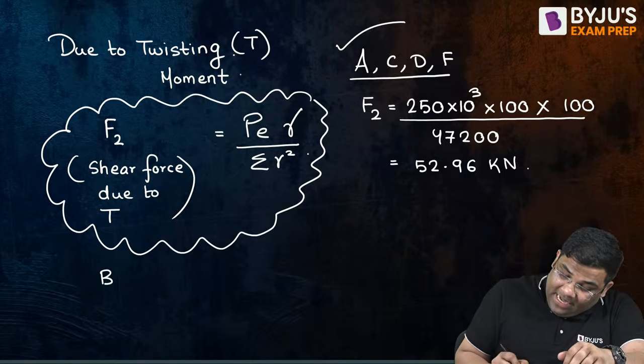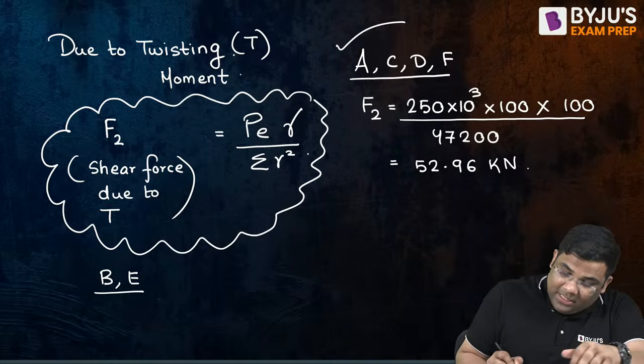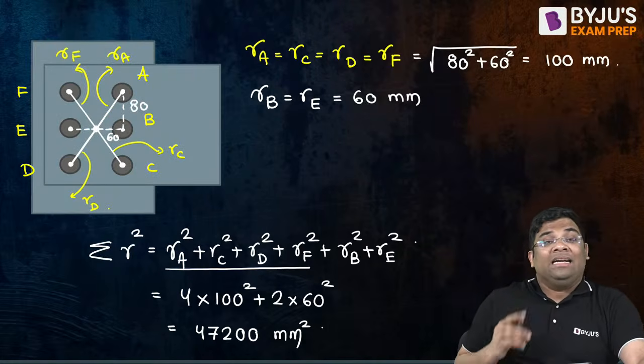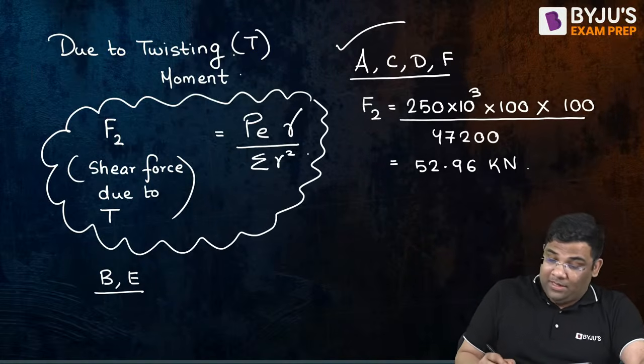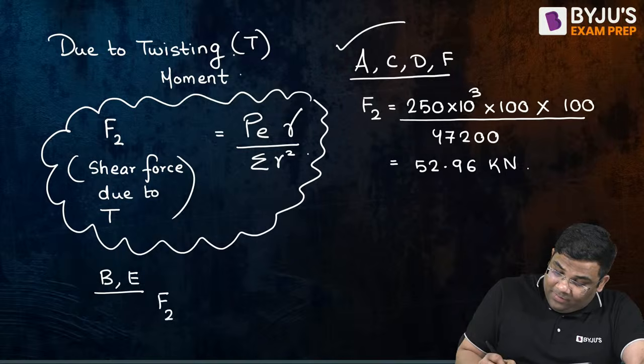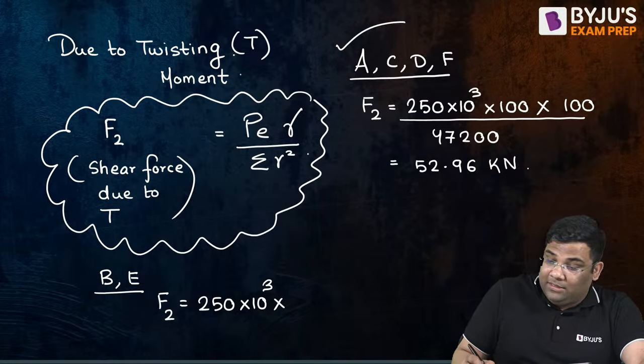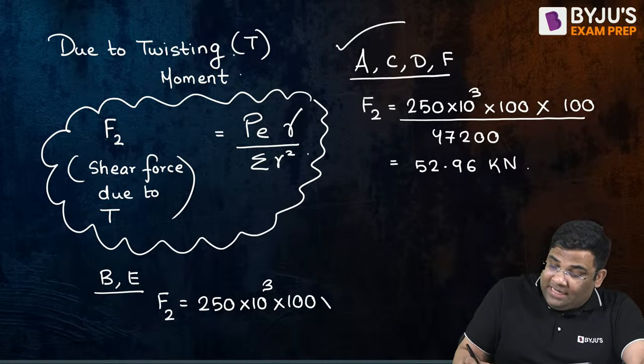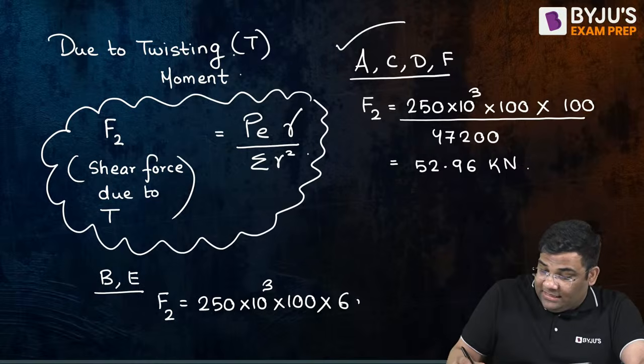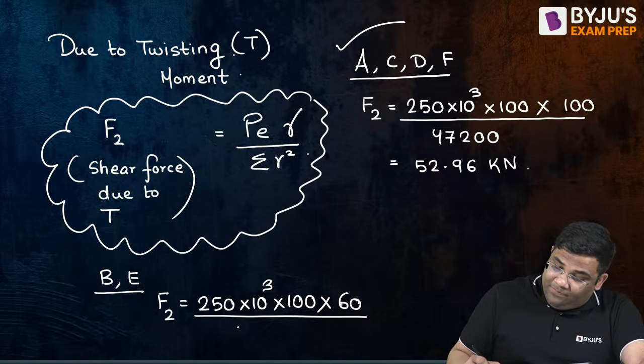Now for B and E, the radial distance is different. P will remain the same, 250 into 10 to the power 3. The eccentricity will be the same, 100 only. But the radial distance will be different, I'll take 60 here. The summation of R square will be the same because that is for the total.